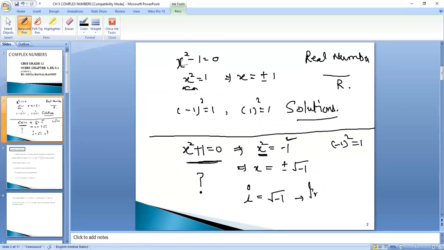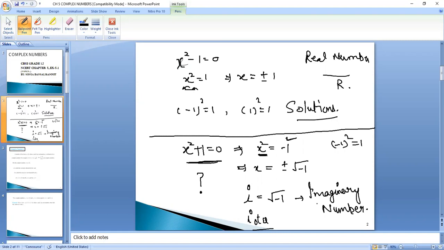Iota is an imaginary number, that means it is an imagination which the mathematicians have imagined, that there will be a number and named as iota, whose value will be root of minus 1. It is not existing actually in nature, but we have imagined it for getting the solution of our equations.